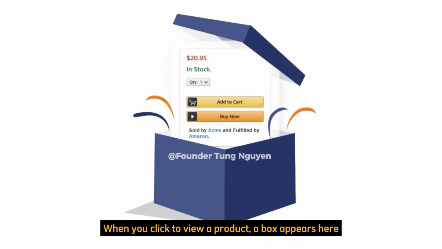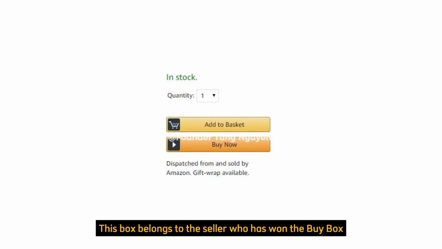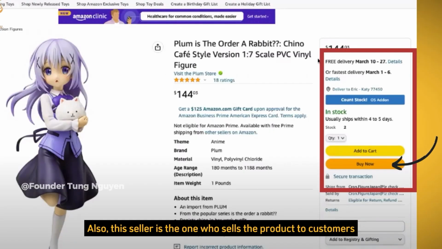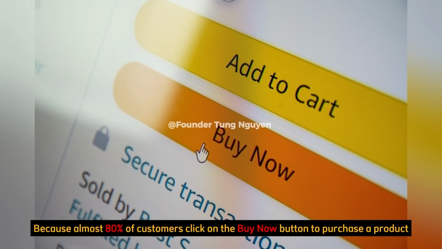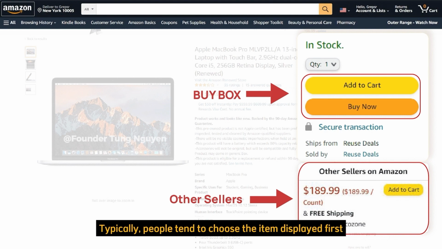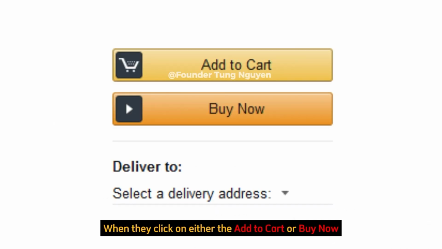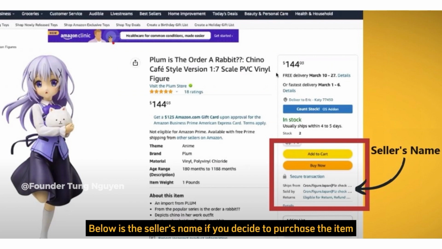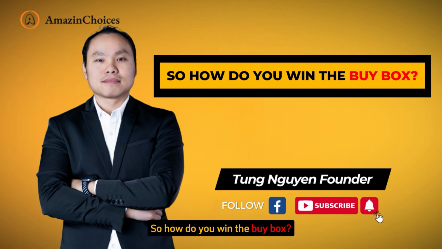When you click to view a product, a box appears here. This box belongs to the seller, who has won the buy box. Also, this seller is the one who sells the product to customers, because almost 80% of customers click on the Buy Now button to purchase a product, rather than scrolling down to view similar products from other sellers below. Typically, people tend to choose the item displayed first when they click on either the Add to Cart or Buy Now. Below is the seller's name if you decide to purchase the item. So how do you win the buy box?